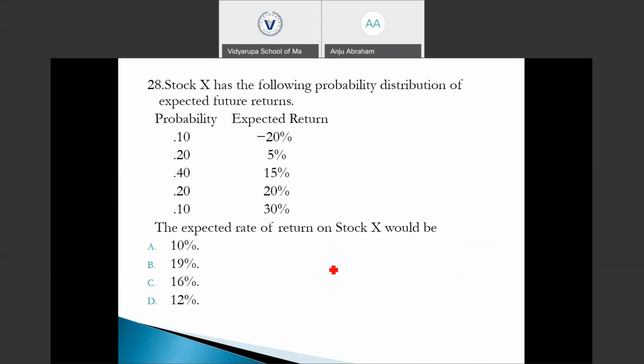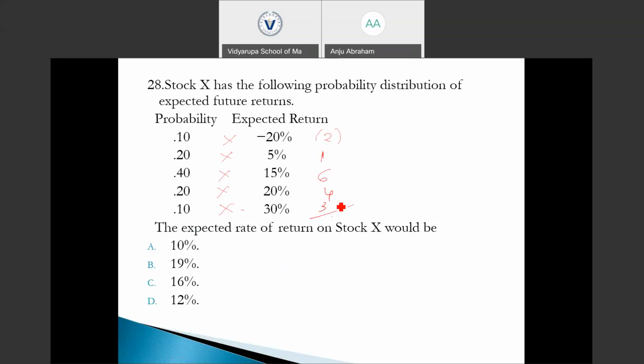Okay, again an expected value question. A stock has the following probability distribution of expected future returns. The probability and the expected return are provided to us. The expected rate of return on stock X would be, just multiply each expected return with its respective probability. So negative 20 into 10% is negative 2, 5 into 20% is 1, 15 into 40% is 6, 20 into 20% is 4, 30 into 10% is 3.